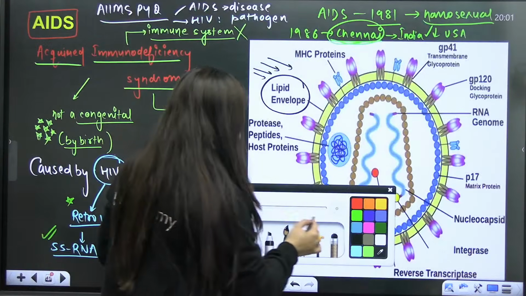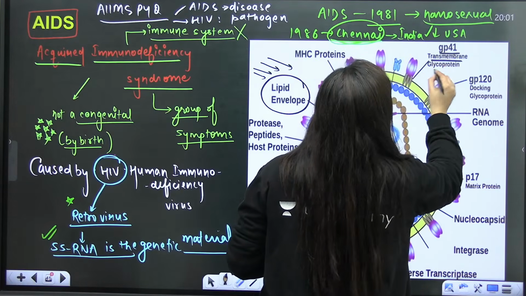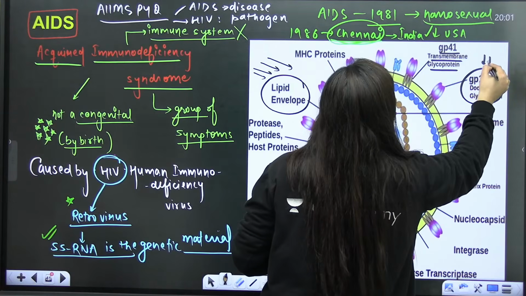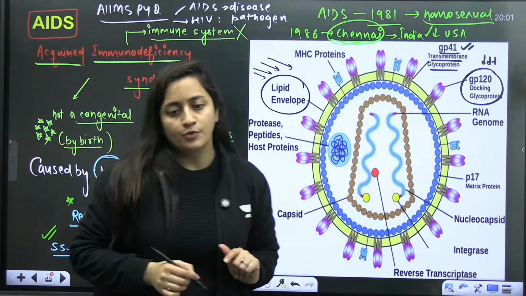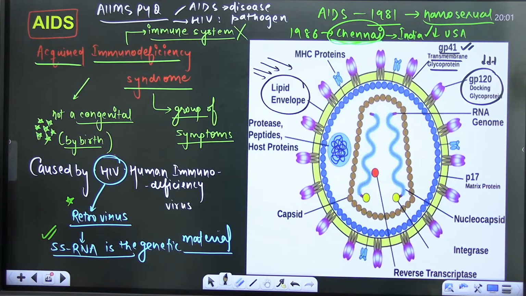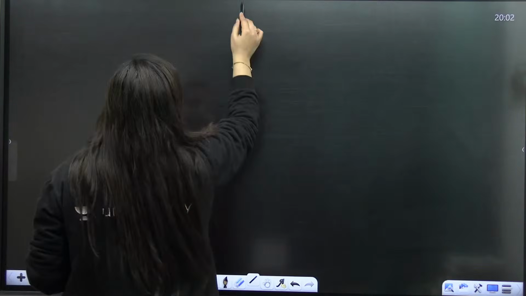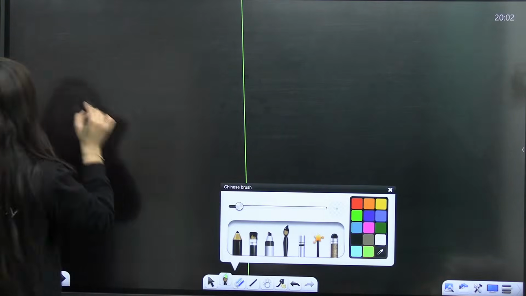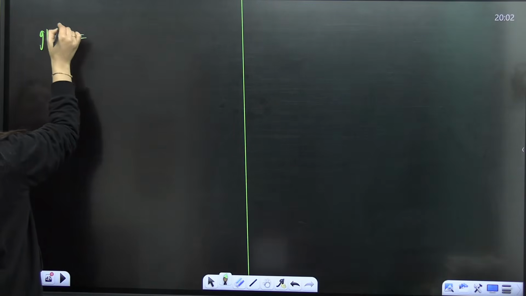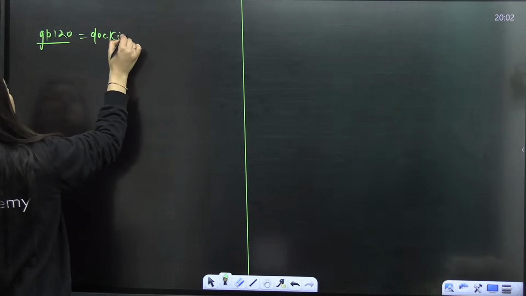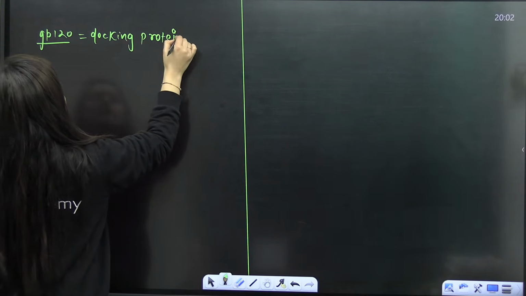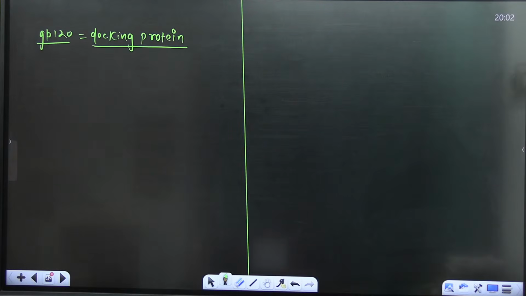You can see this here: the glycoproteins, the transmembrane glycoprotein. This one is the docking glycoprotein. GP means glycoprotein. So GP120 is there and GP41 is there. When you talk about these glycoproteins, I'll write it here: GP120 is basically a kind of docking protein.